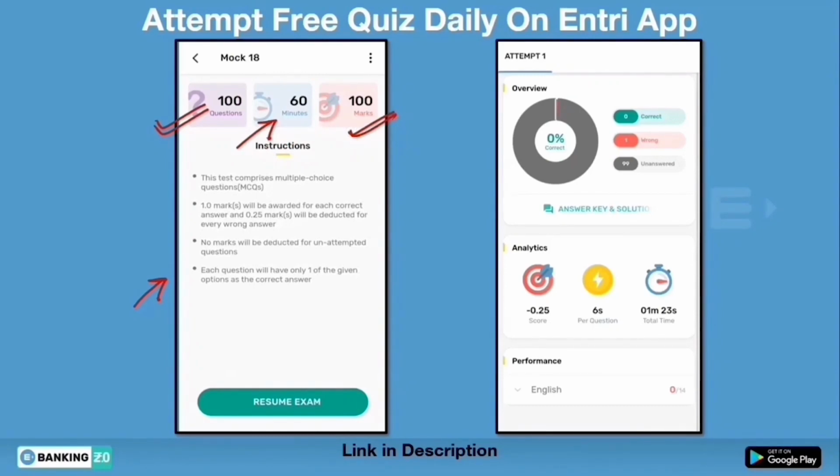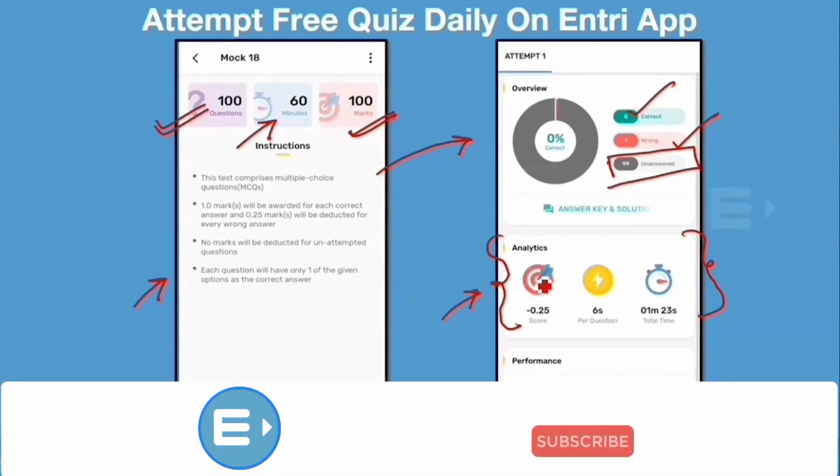After attempting it, you will see an interface like this where you can see the number of questions answered correctly, the wrong ones, and the total number of unanswered questions. After this you will see this analytics window. This is very important because by seeing this you will be able to analyze your weak areas and work on them.